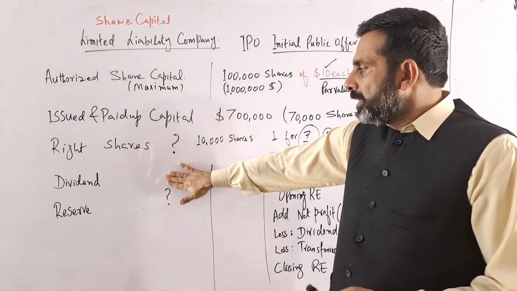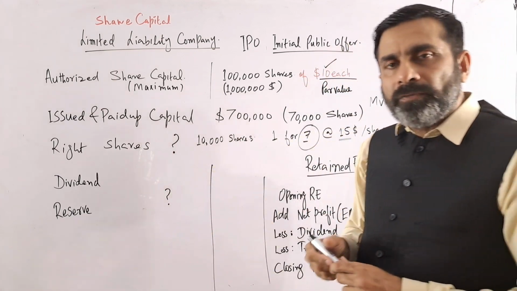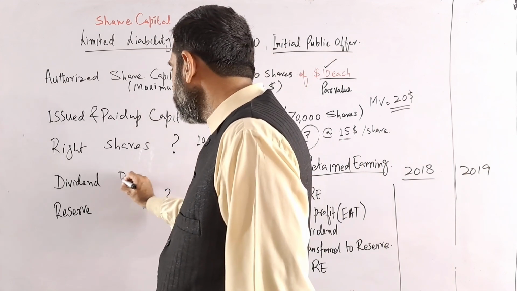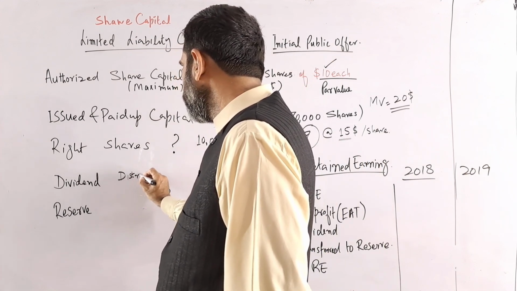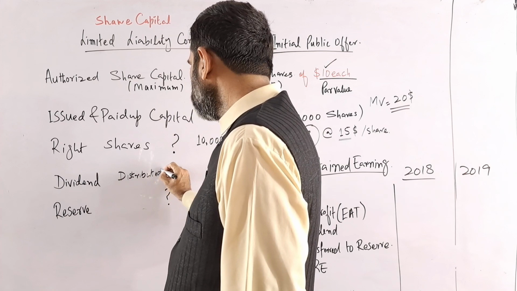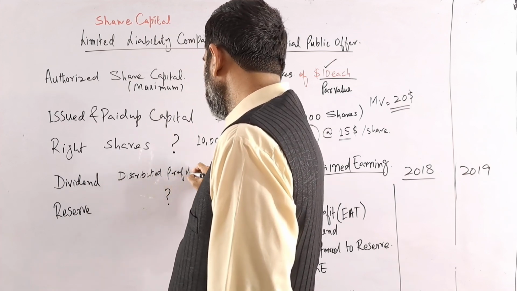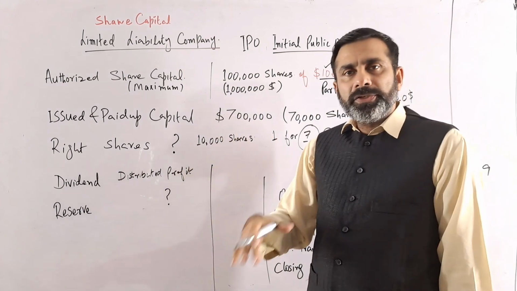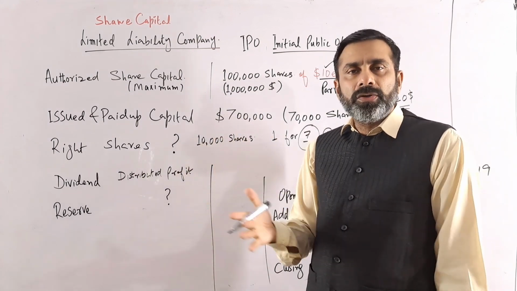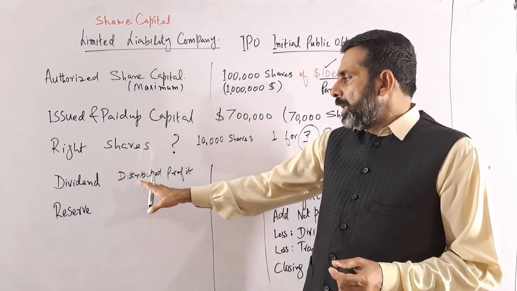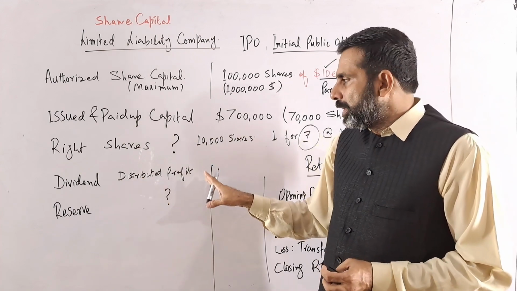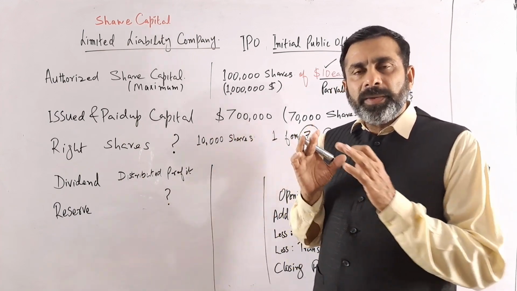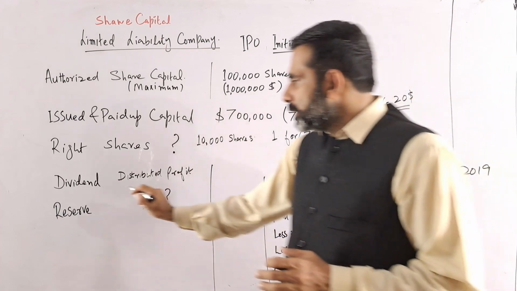So dividend is the distributed profit, distributed among the shareholders. There may be 100, there may be 1,000, maybe a million shareholders. So the profit which is distributed among the shareholders is called the dividend.